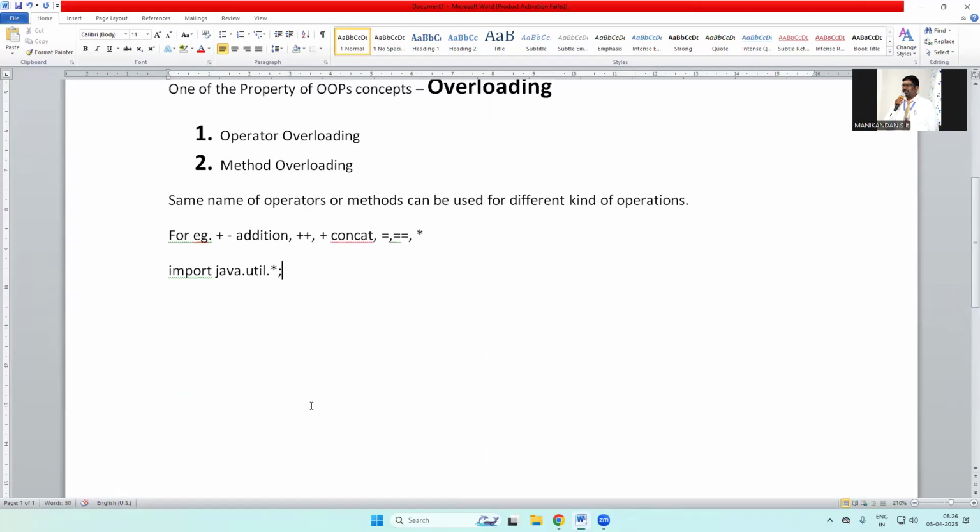For example, this is a package. Here we use the dot operator, and I use a star and a semicolon. We know the semicolon is a terminating statement. Star is an operator which is used for all. For example, java is a class, and inside the java class, util is a subclass. Inside the util class, a lot of classes, subclasses, and predefined methods are available, and I can use everything. So whatever is available inside the util class, I will take all the features into my program.